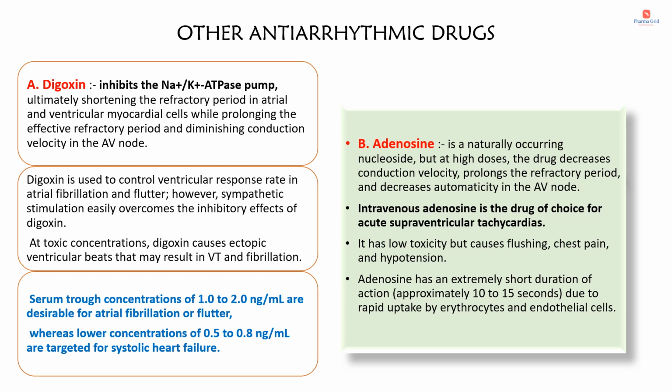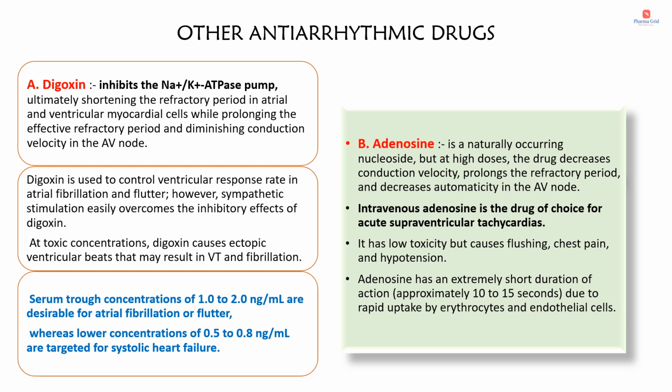Now we will see the other antiarrhythmic drugs that can be used for the treatment of arrhythmia. Among these the first drug is digoxin. Digoxin inhibits the Na plus K plus ATPase pump, ultimately shortening the refractory period in atrial and ventricular myocardial cells while prolonging the effective refractory period and diminishing conduction velocity in the AV node. Digoxin is used to control ventricular response rate in atrial fibrillation and flutter. However, sympathetic stimulation easily overcomes the inhibitory effects of digoxin. At toxic concentrations, digoxin causes ectopic ventricular beats that may result in ventricular tachycardia and fibrillation.